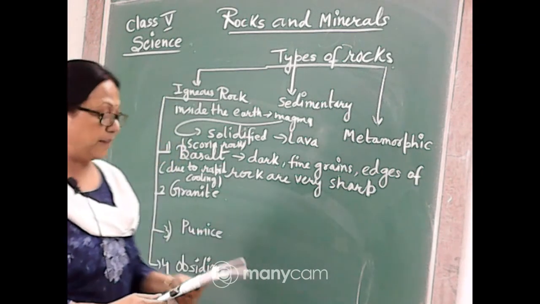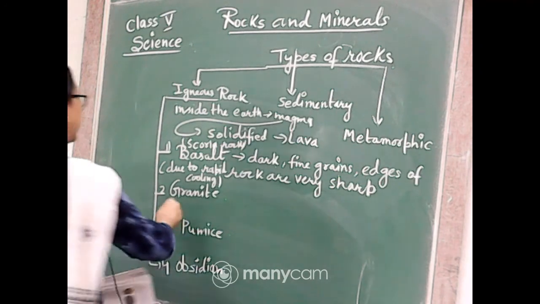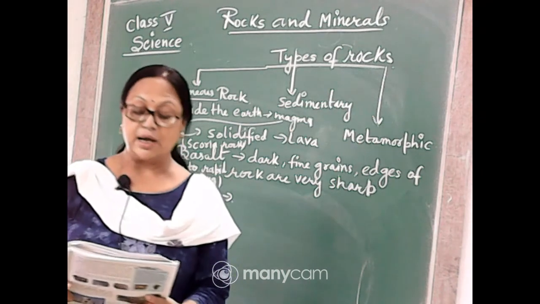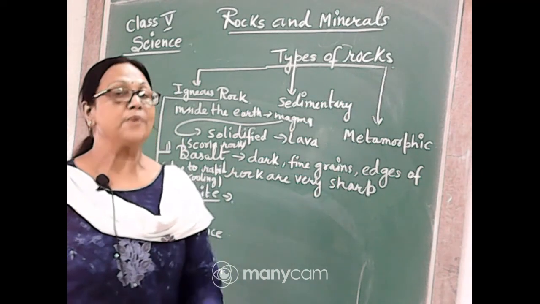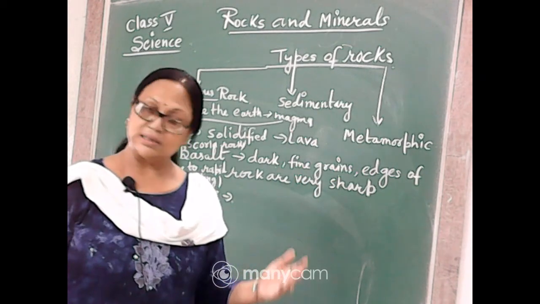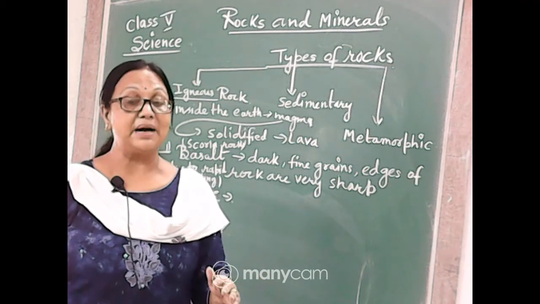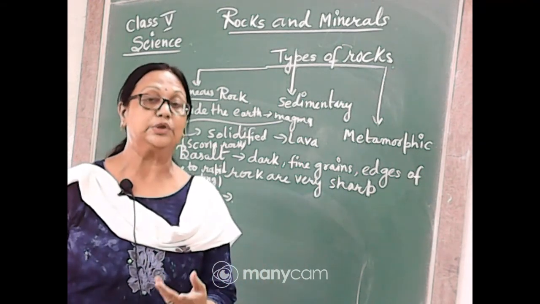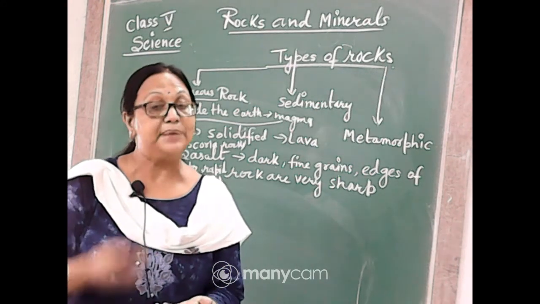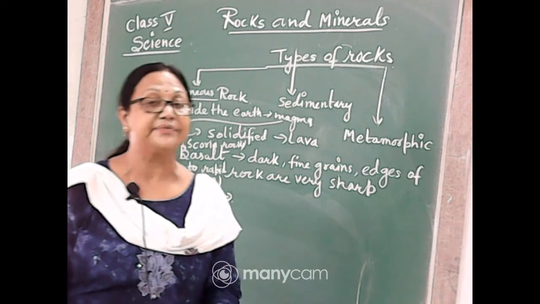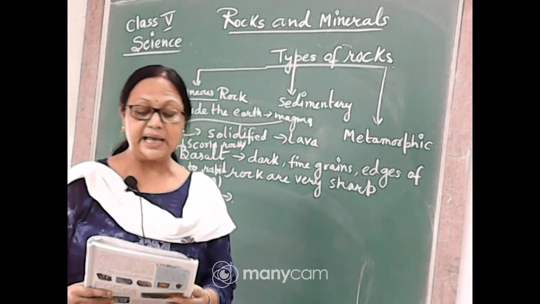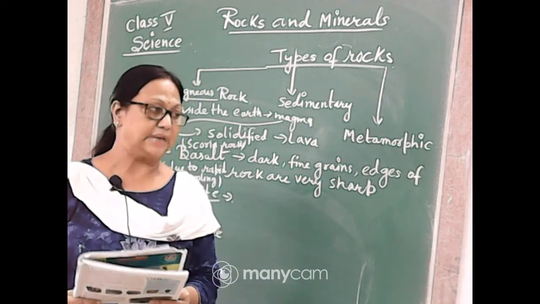Now we will read about the second type of rock, that is granite. So how granite forms, we will come to know. It is formed when magma cools below the earth's surface. When the lava is solidifying on the surface, it changes into scoria or basalt. But when the magma does not come out from the earth's surface due to volcanic eruptions, this type of rock just cools below the earth's surface. So it is not coming out on the crust of the earth. They cool, but below the earth's surface. That means they are not coming out.